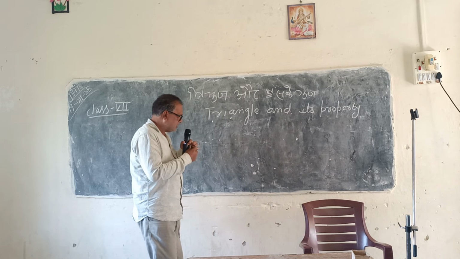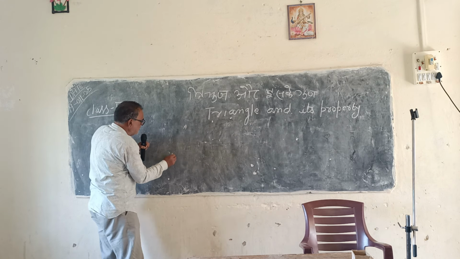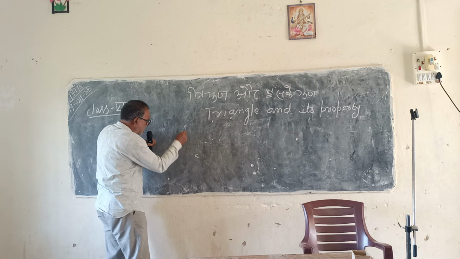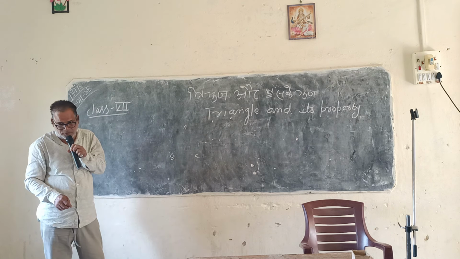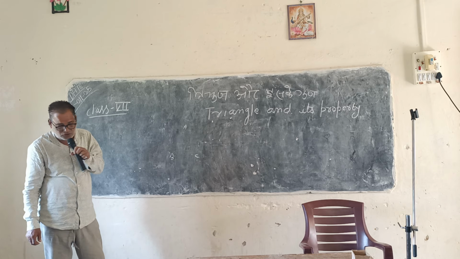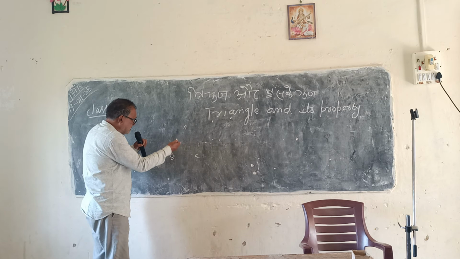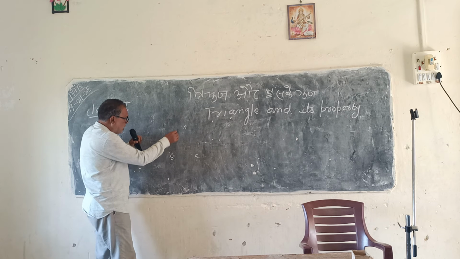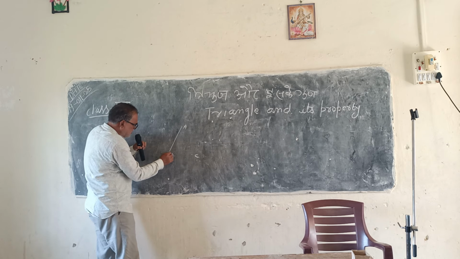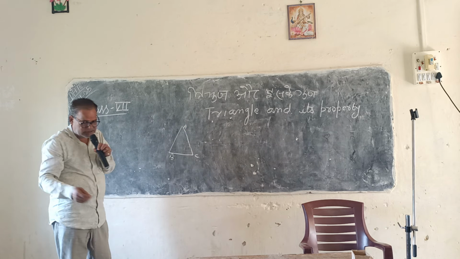Suppose there are three points A, B, C. What kind of points are these? These are non-collinear points because they don't lie on the same line. These points lie in the same plane but not on the same line. So when you join point A to B, B to C, and C to A, then the figure which you get is called a triangle.